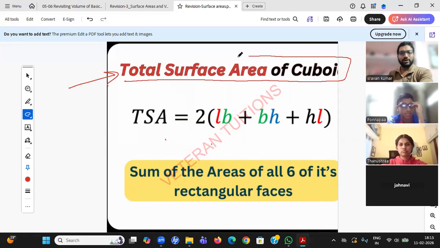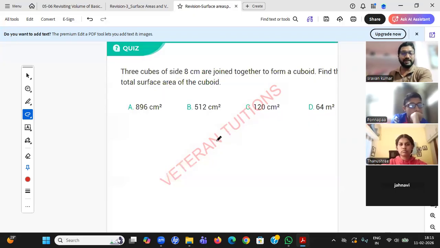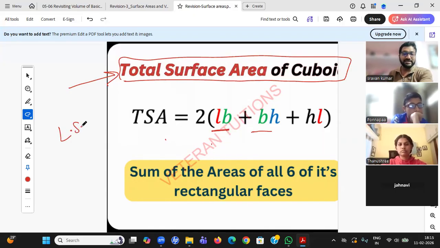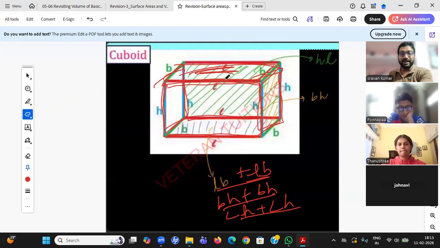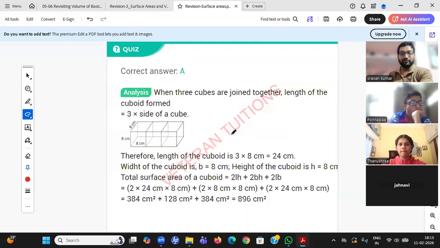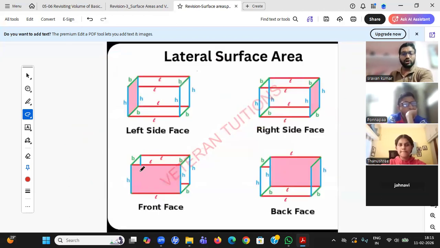Total surface area of the cuboid. Okay, student, whatever we have learned, that is total surface area. But there is another term known as lateral surface area. That means I need to remove the top plate and bottom plate. So what will be that formula? You see, what should I count? I should count only the front face, L into H, the back face, again L into H, the side face, B into H, this side face B into H. Only four sides I need to paint. Top and bottom are not painted.